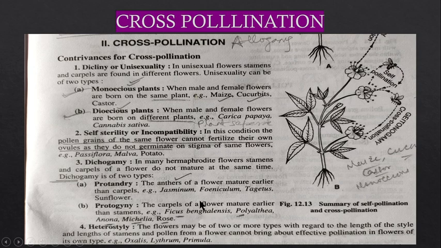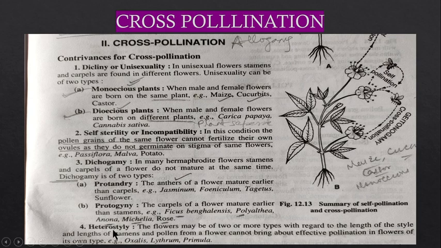You can take one or two examples, but the main thing is you should learn these kinds of contrivances. What are those? For example, unisexuality, where the flowers are monoecious or dioecious plants; self-sterility, where they are unable to fertilize each other, that is incompatibility; and either the protandry or protogyny condition. So these are some conditions which favor cross pollination.